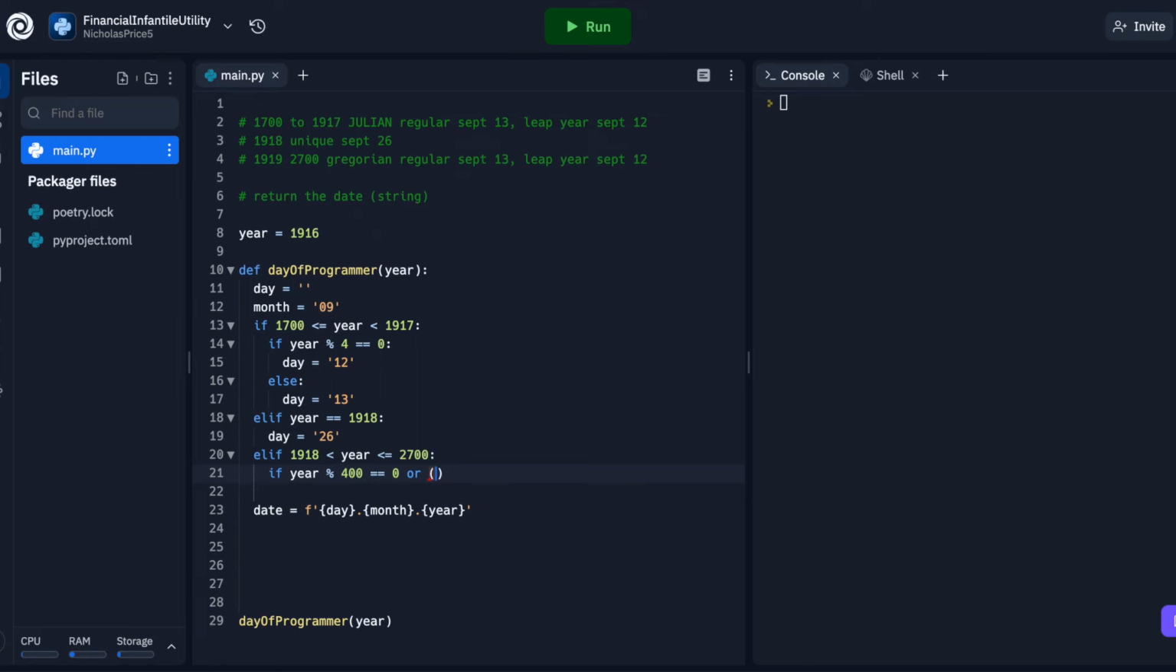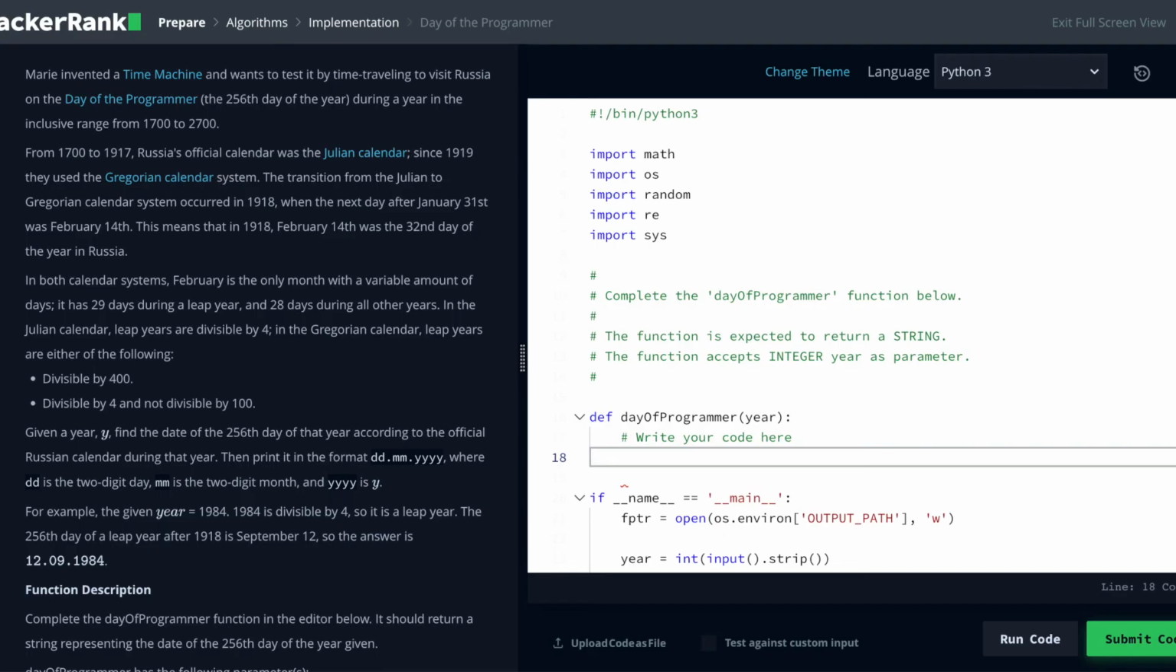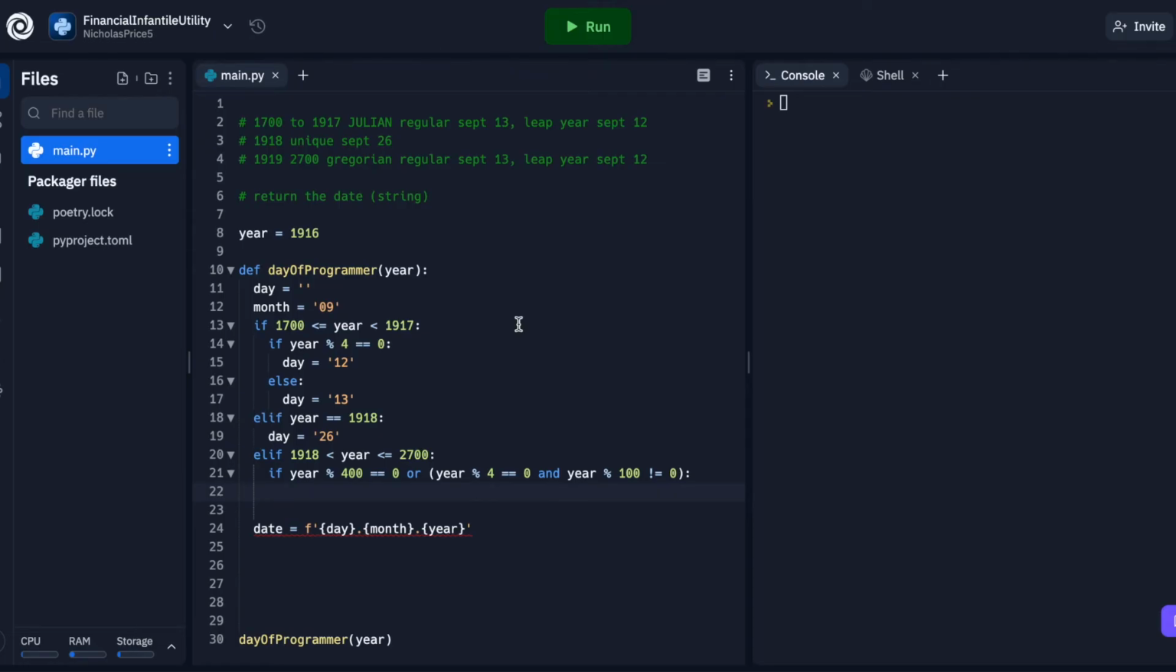Or, parentheses, because this condition is a little bit more complicated, it's got two parts to it. If year modulo 4 equals 0 and year modulo 100 is not equal to 0, that also satisfies the statement. And really, this is just how you would write in code exactly what is given to us here. So I hope that makes sense. If not, do some printing, do some tests, and I'm sure you'll get it figured out.